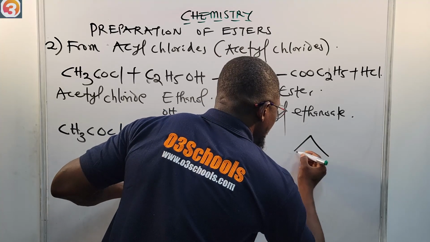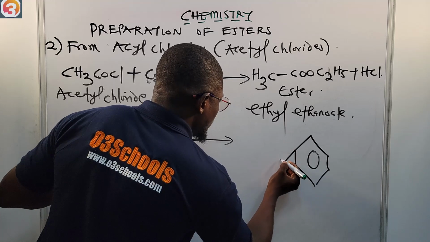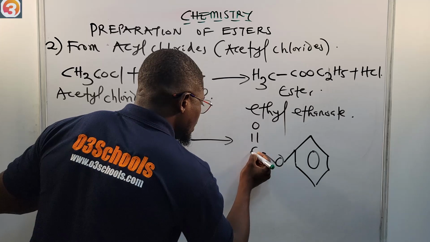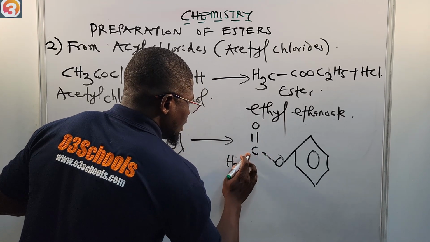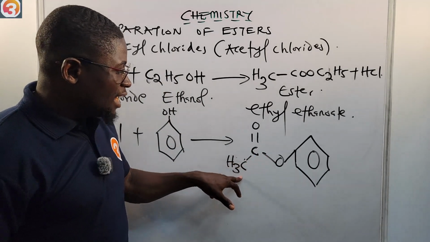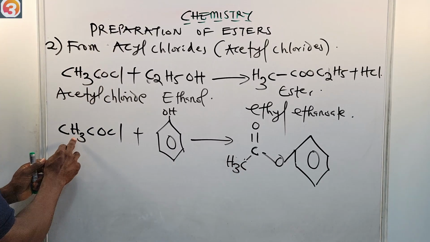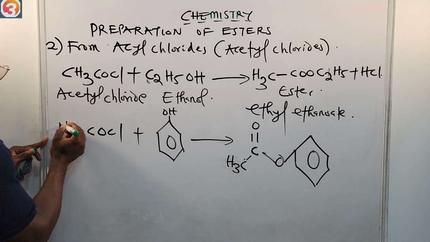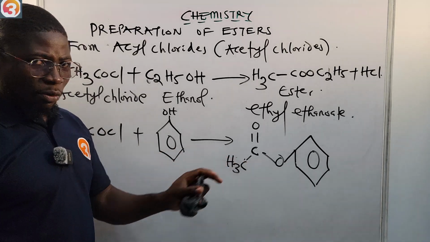I'm going to have the benzene ring, then our O, then our C double bonded to O, then H3C. You know the reason why I'm putting H3C here, right? It's because this carbon is directly bonded to the carbon and not to the hydrogen. So even here you could have easily said H3C. Then COCl. So this is now our product.